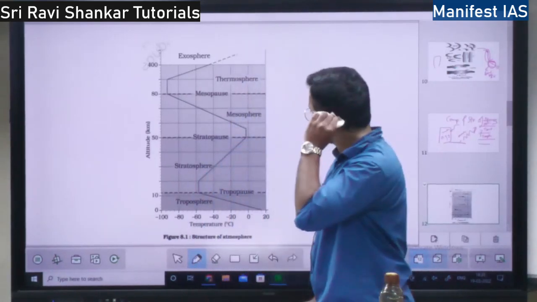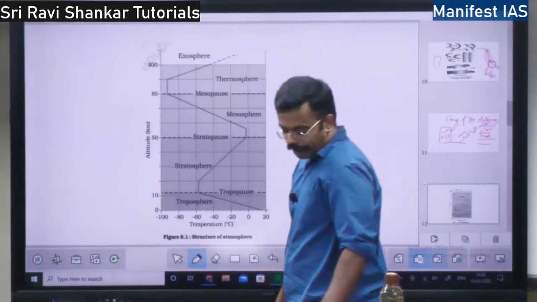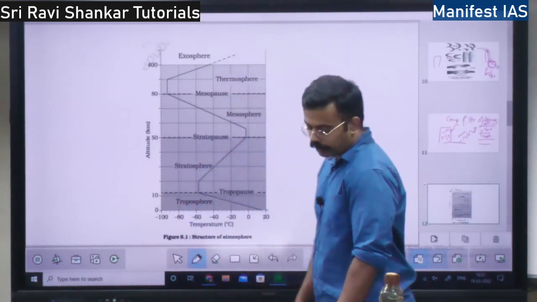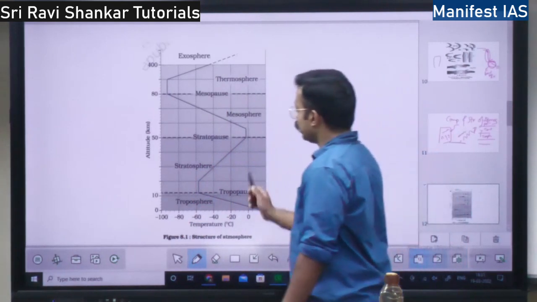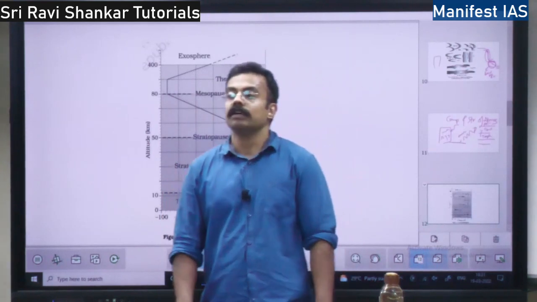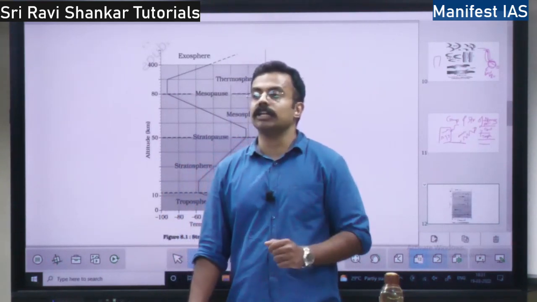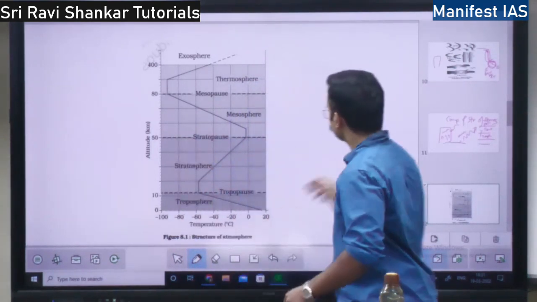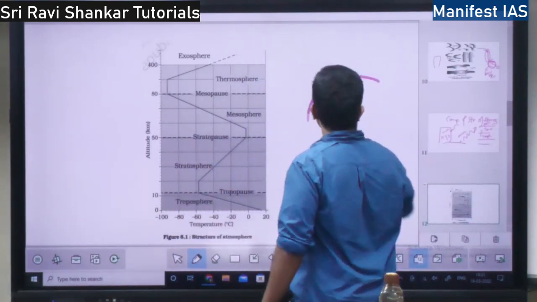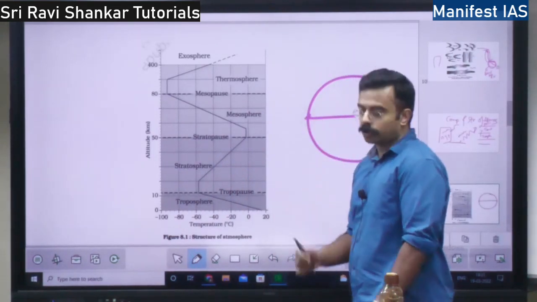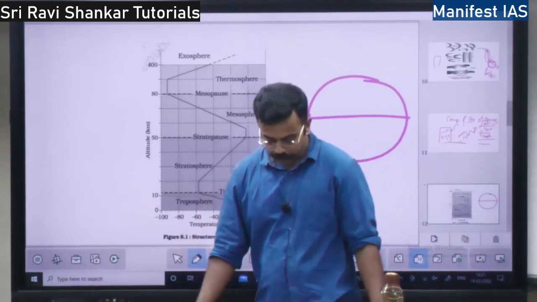First is troposphere. The average height of the troposphere is 13 kilometers. At the equator, it is up to 18 kilometers. Why is the troposphere at the equator 18 kilometers? Because at the equator, the earth is bulged. Earth is in this shape, right? So at the equator, earth is bulged, so the troposphere will be high.